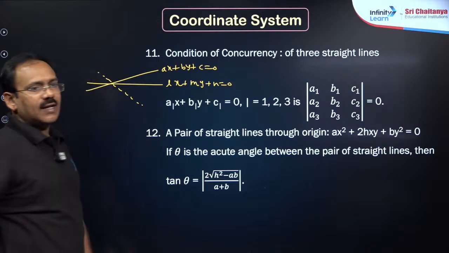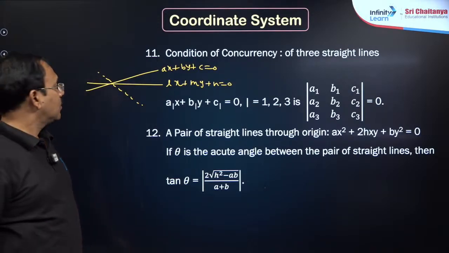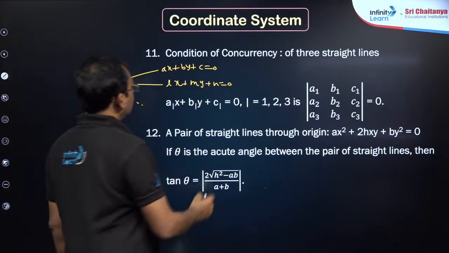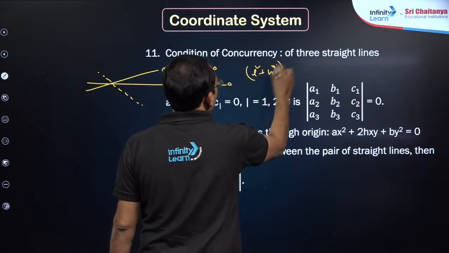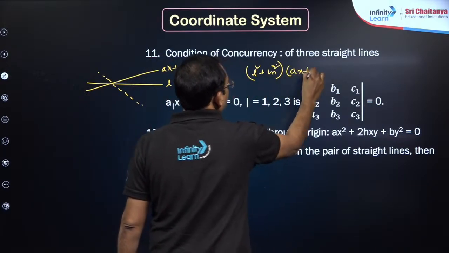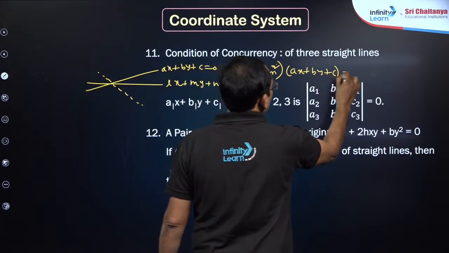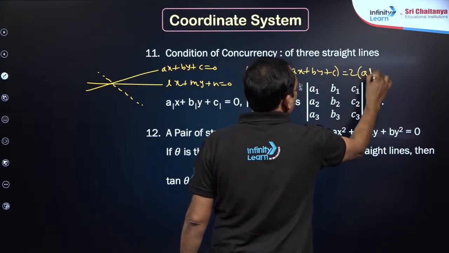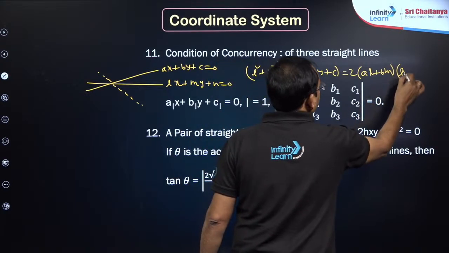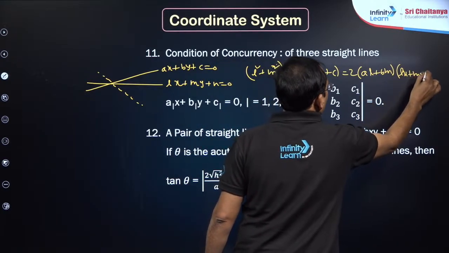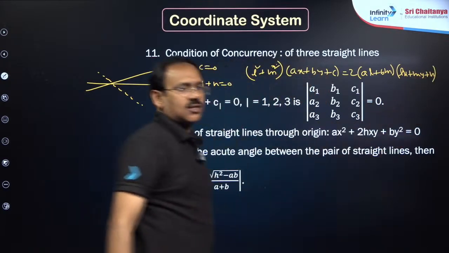You need not have a lengthy procedure, rather you just apply: l square plus m square into ax plus by plus c is equal to twice of al plus bm into the second line lx plus my plus n. This is the shortcut, dear student.